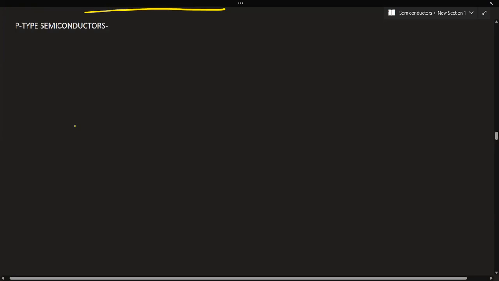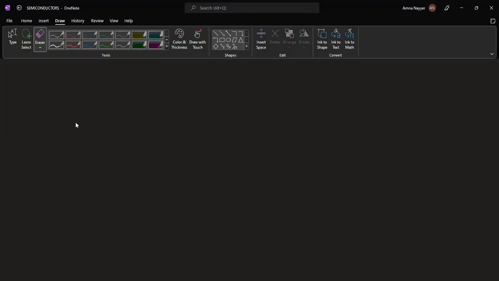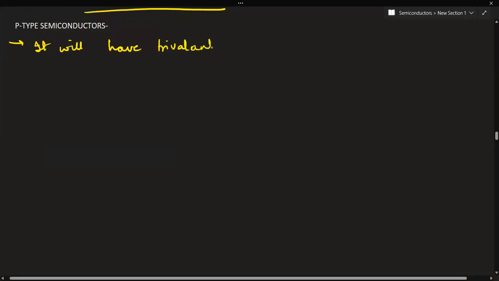So see, since we used pentavalent dopants in case of N-type, in case of P-type it will have trivalent dopants. So how many valence electrons are there in trivalent dopants? 3. It will be having 3. And the best example you can take is of aluminium, Al plus 3 you write it as. And this is also added in ppm only, parts per million.